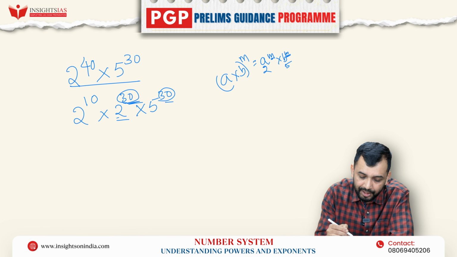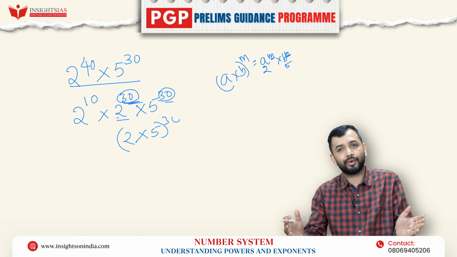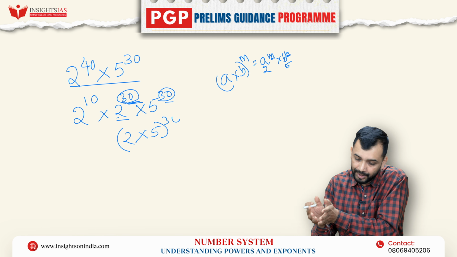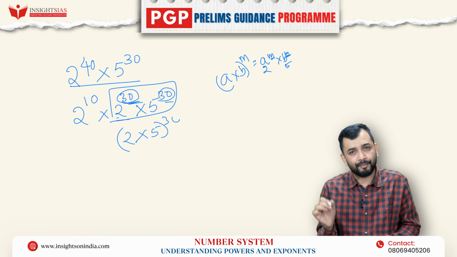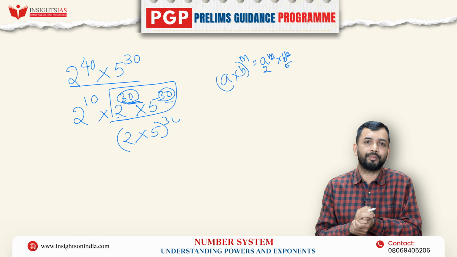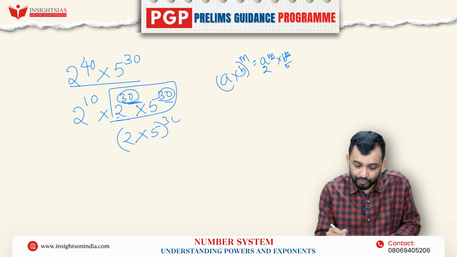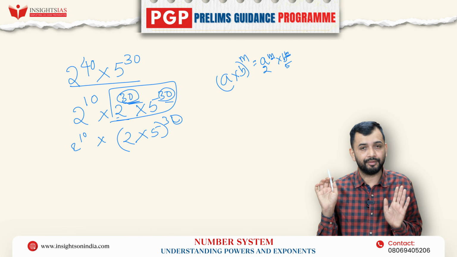So 2 to the power of 30, 5 to the power of 30 is nothing but (2 into 5) whole to the power of 30, because (a into b) whole to the power of m can be written as a to the power of m, b to the power of m. Here I have already made it in that form. That means I can write 2 to the power of 30 into 5 to the power of 30 as (2 into 5) whole to the power of 30. And this 2 to the power of 10 I will keep as it is.